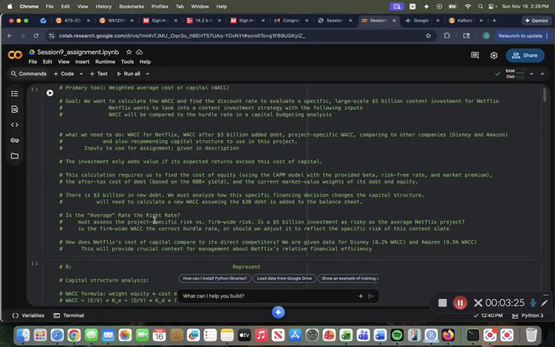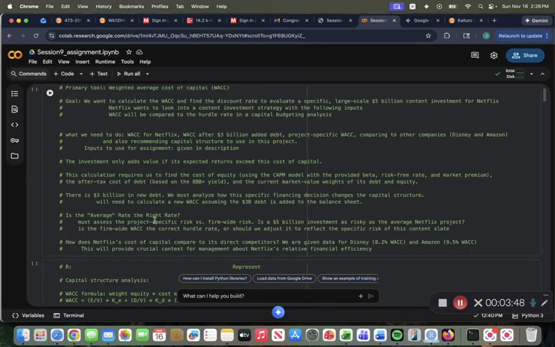So with that, we'll need to calculate a new WACC, assuming the $3 billion debt is added to the balance sheet. So is the average rate the right rate? We must assess the project-specific risk versus the firm-wide risk. Is a $5 billion investment as risky as the average Netflix project? Also, is the firm-wide WACC the correct hurdle rate, or should we adjust it to reflect the specific risk of this content slate?